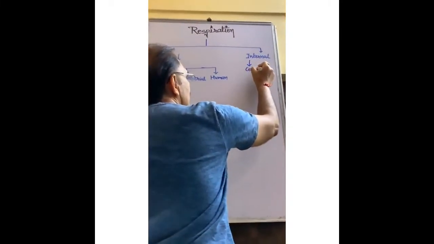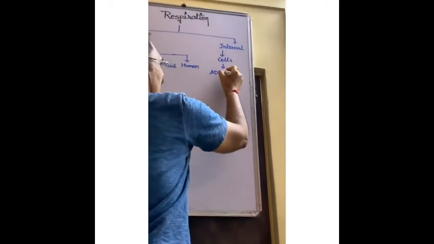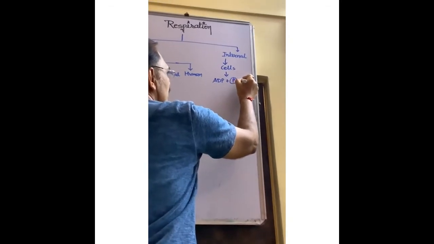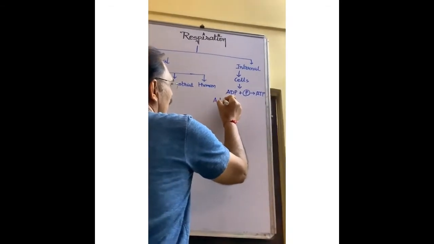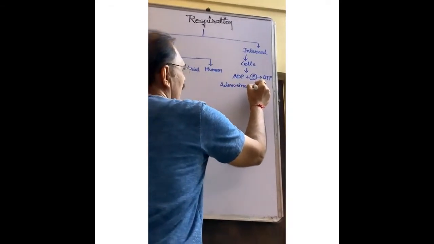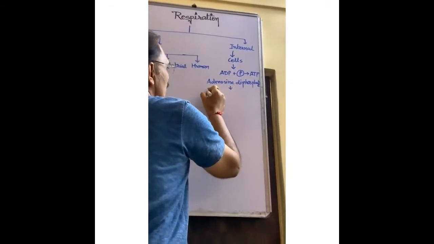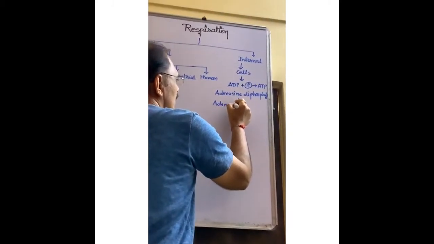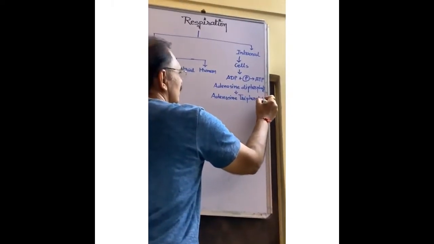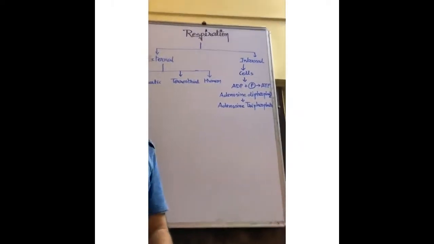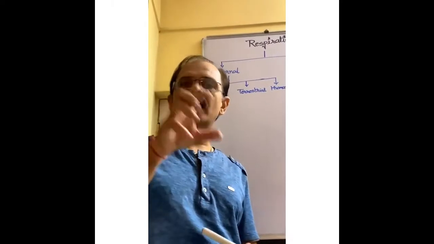ADP, adenosine diphosphate, reacts with one phosphate and produces adenosine triphosphate. This is called internal respiration, the respiration which takes place inside the body, that means in the cell.